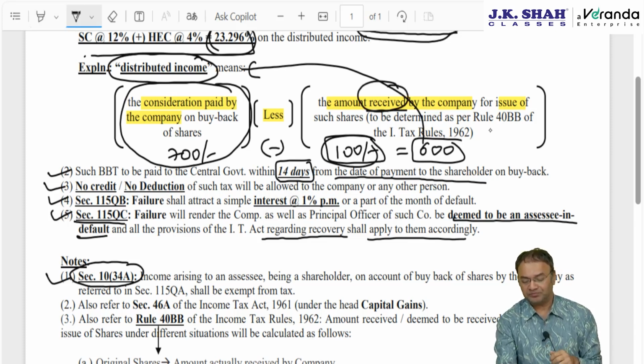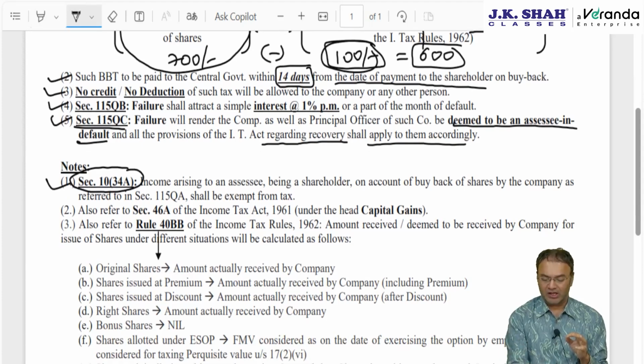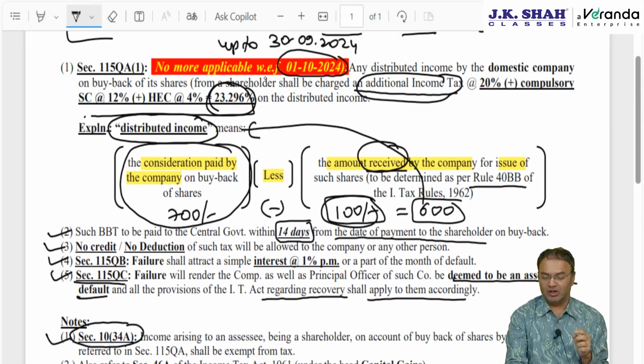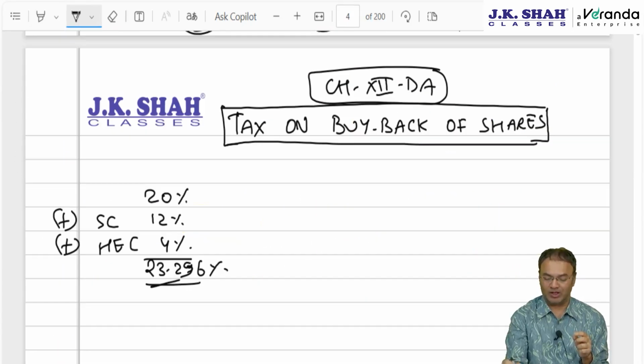For that, the government issued Rule 40BB through CBDT. Rule 40BB covers 11 situations. We will be discussing them briefly. Okay, and then some last part. Now, from 1st October 2024 onwards, this chapter will no more be applicable. Section 115QA also will not be applicable.